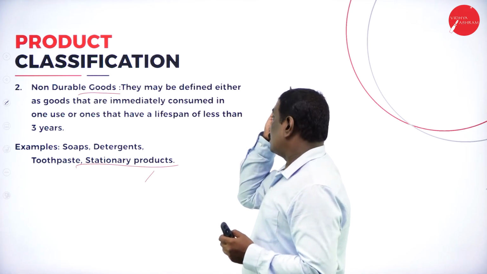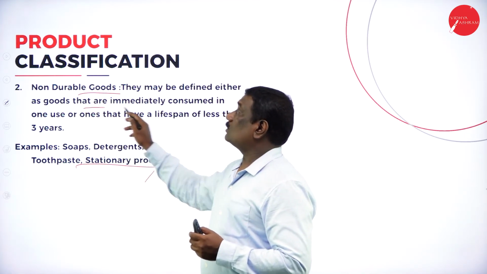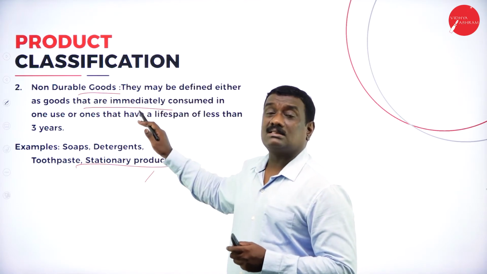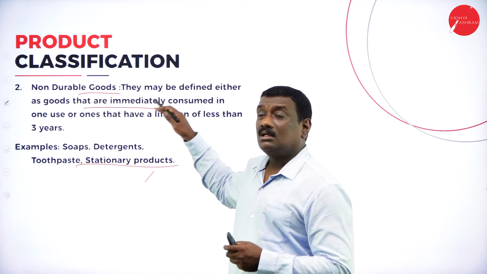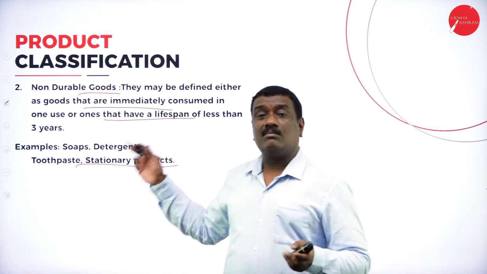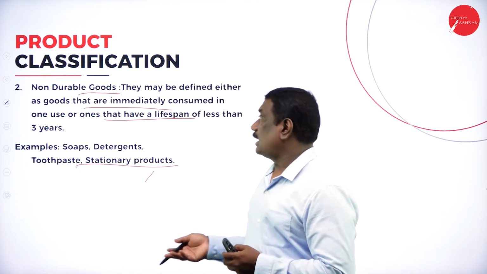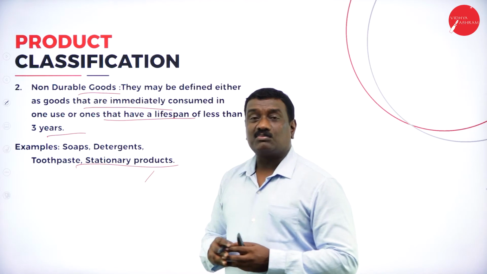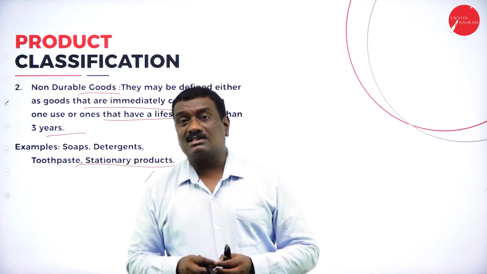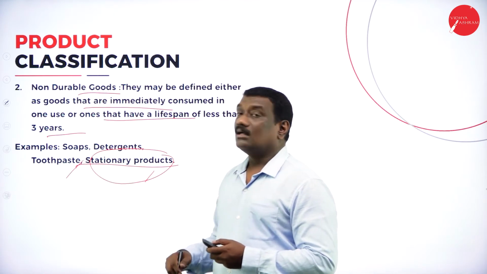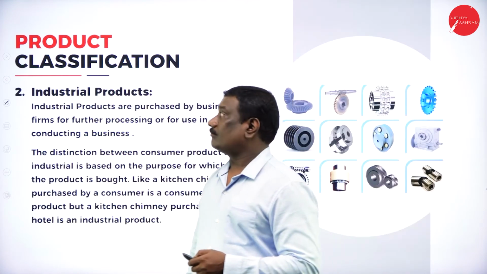So these are defined as goods that are immediately consumed. These are the goods which can be consumed very easily and immediately within one use, or it may be 5 uses or more than that, and the lifespan is less than 3 years. For example, stationery products and toothpaste are all non-durable products.